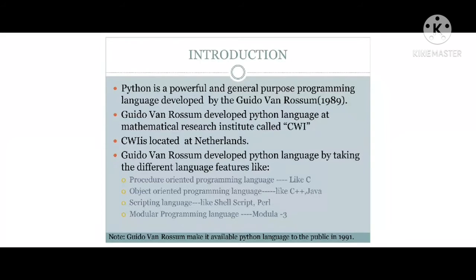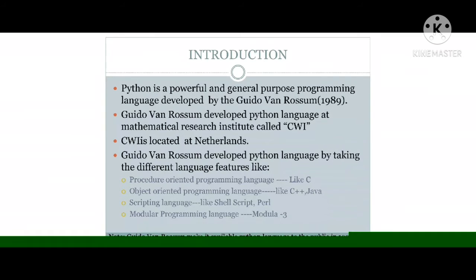Clear? Here one of the things we should be clear about is that the Python programming language was invented in the year 1989, but it came into public knowledge in the year 1991. It means it was invented in 1989, but it became available in 1991. Okay, so this is all about your introduction.